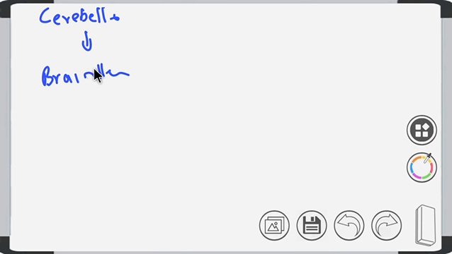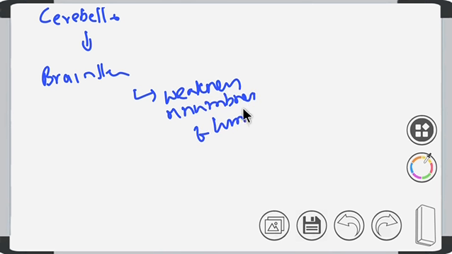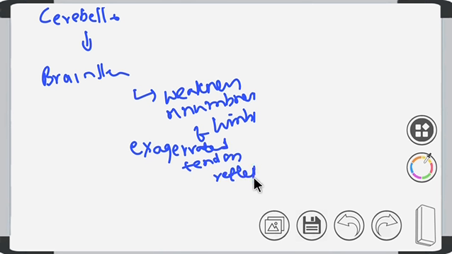When there is involvement of the brainstem, we can see weakness or numbness of limbs, and exaggerated tendon reflexes. Clear?